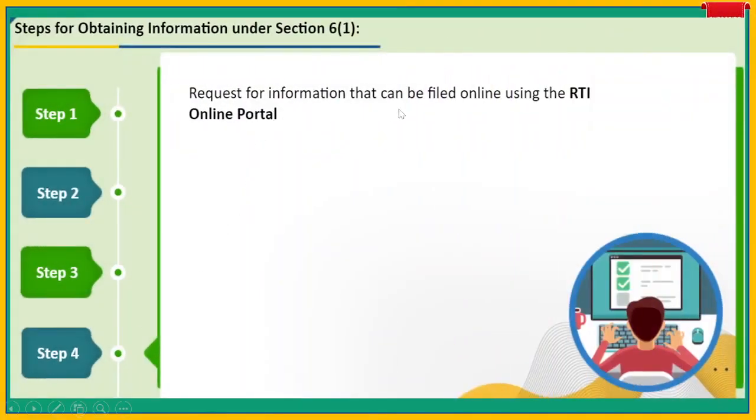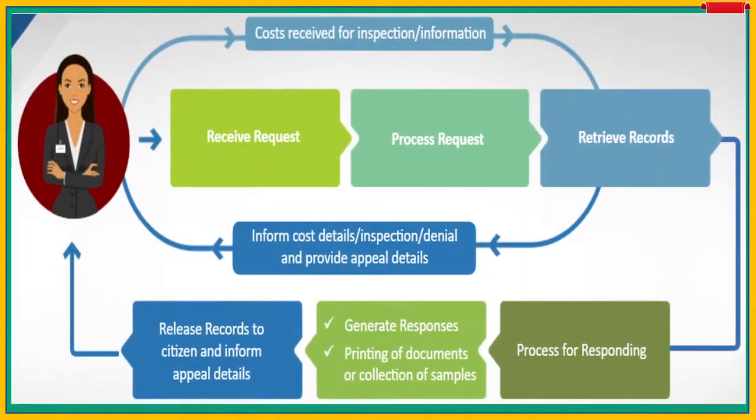Request for information that can be filed online using the RTI online portal. So whatever information you desire to receive, you can submit there, right? So these are the 4 steps for obtaining information under section 6(1). Now